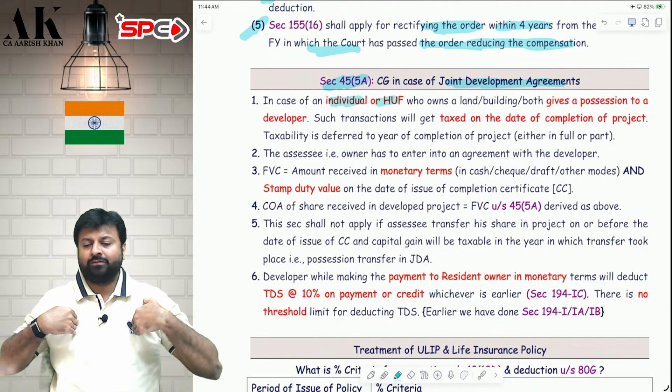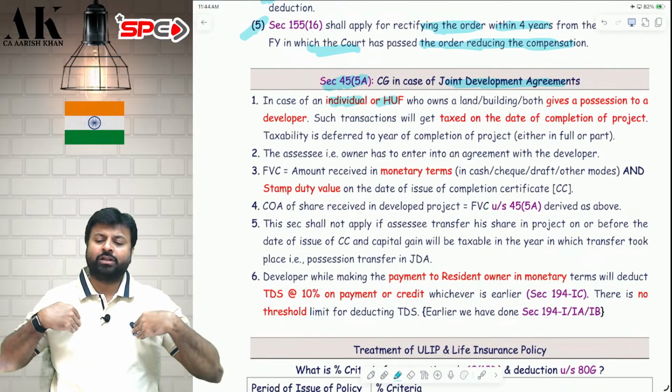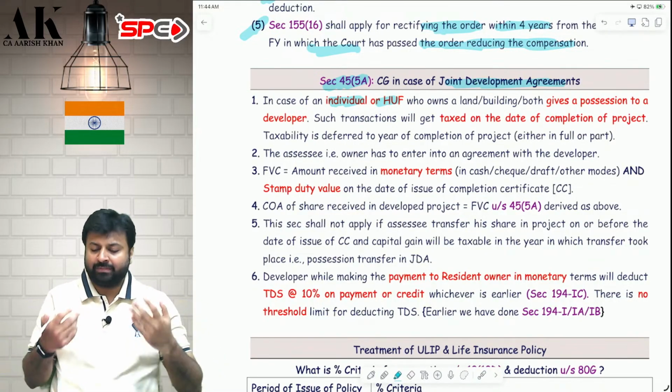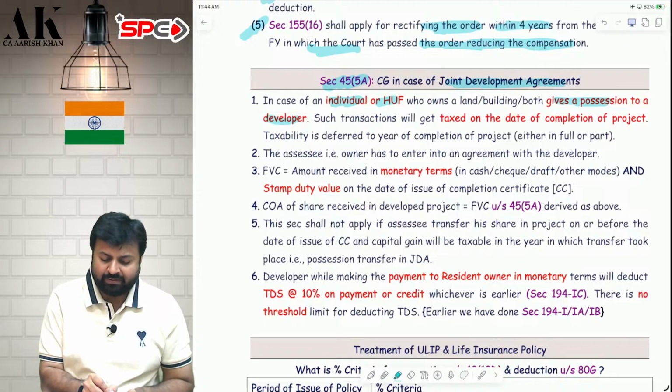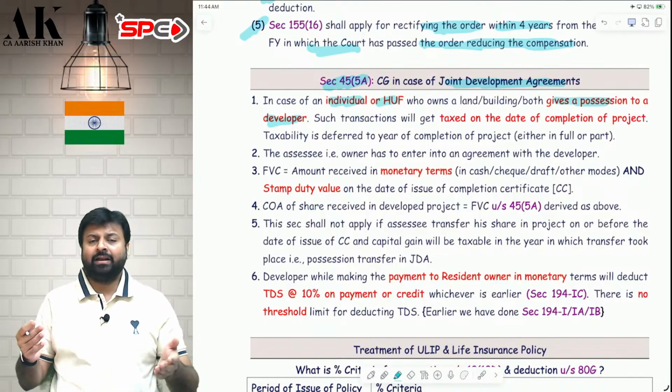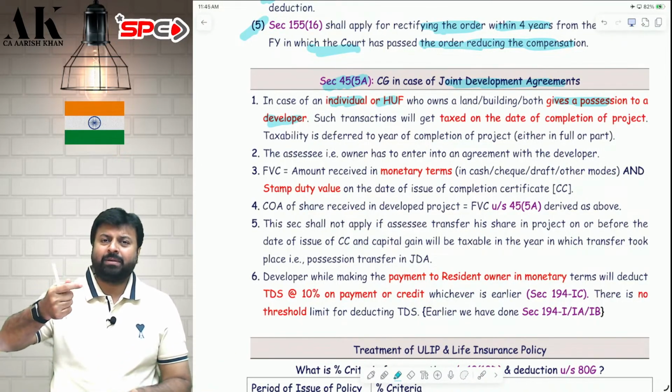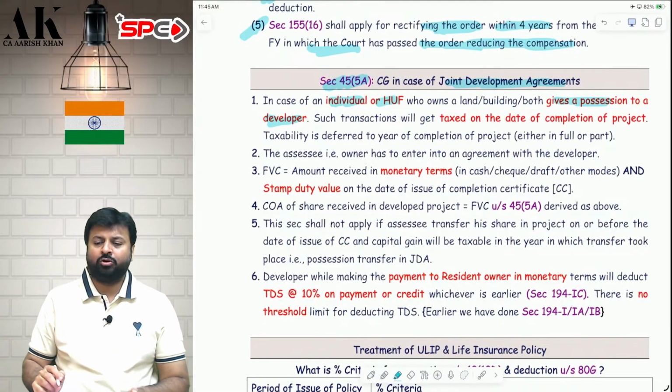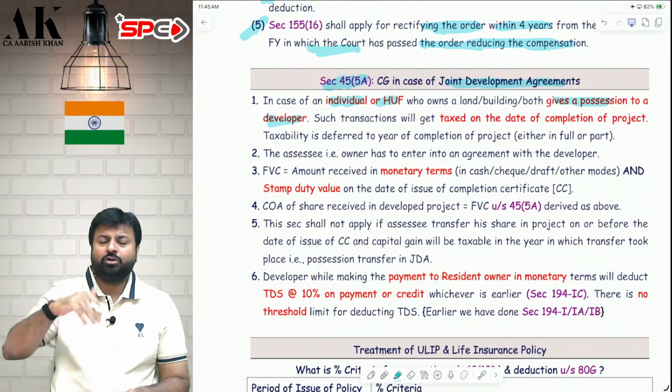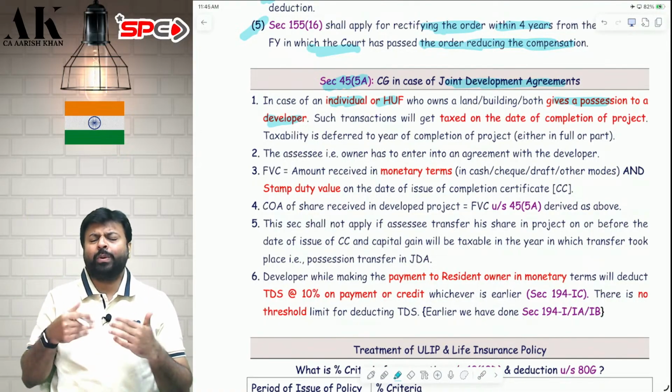What is the individual HUF doing? I am an individual HUF. I have a land, I have a building. I am giving the possession of that land and building to a developer. And the developer is giving me what? He is giving me some money and some part in the new project. So when will it be taxable?